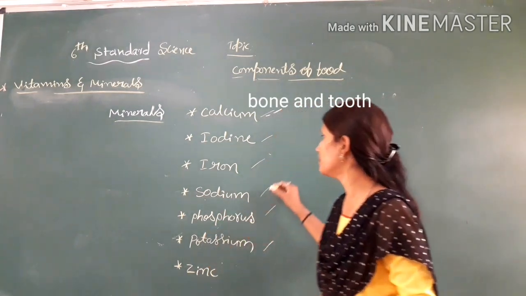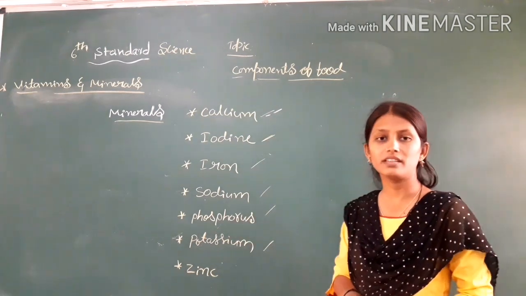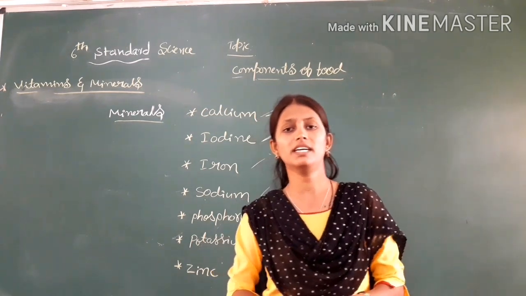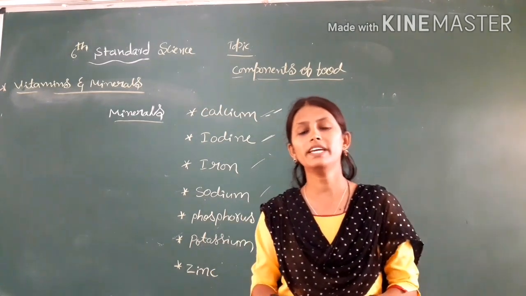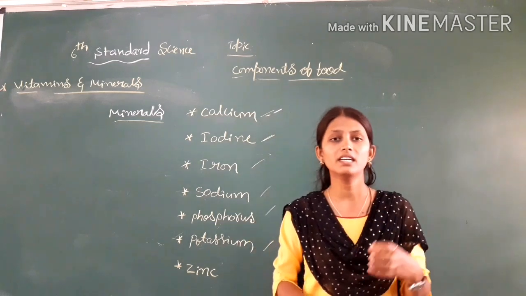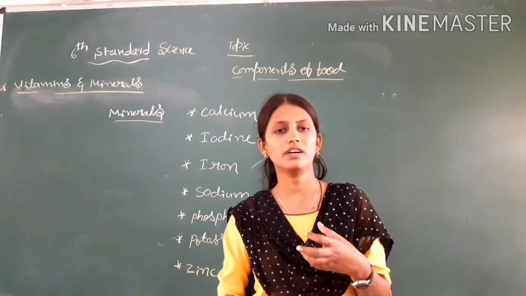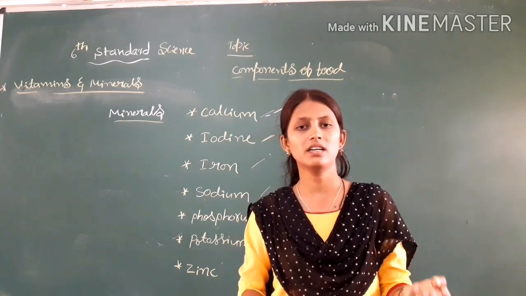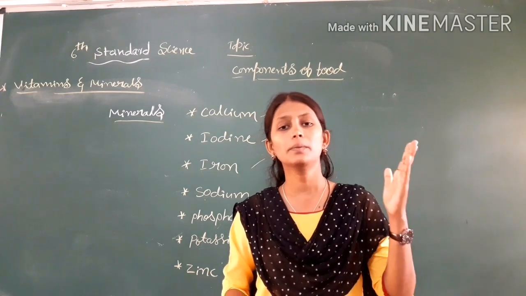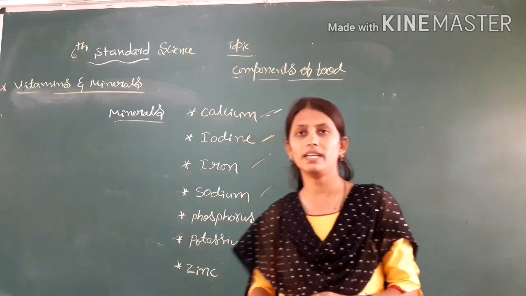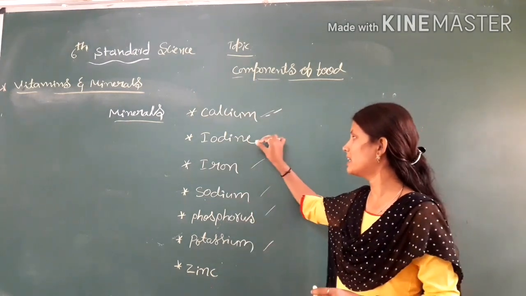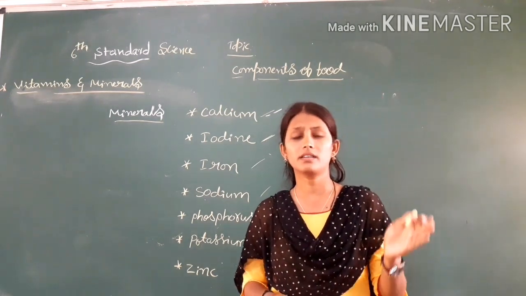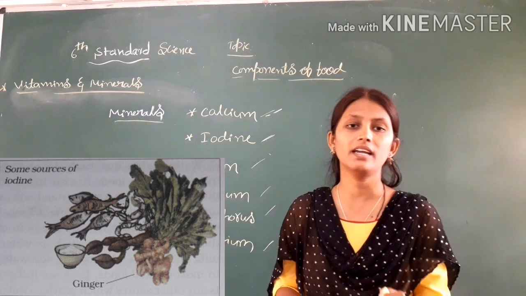Next we will take the mineral iodine. Iodine is helpful for the secretion of thyroxine from the thyroid gland, and thyroxine helps to burn the fats. Iodine also helps convert beta carotene into vitamin A.